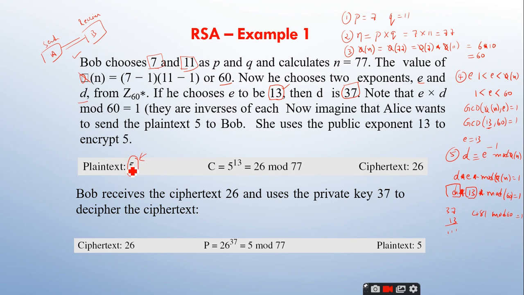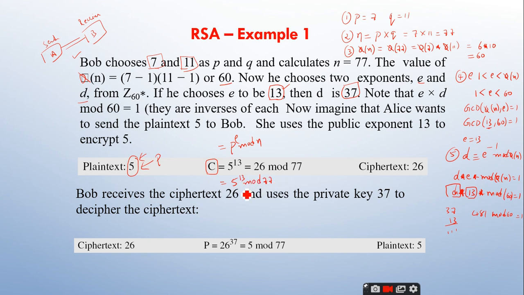Now Alice has to convert this 5 into ciphertext. So she needs to calculate this C, which is given by, P being the plain text, P power E mod n. What is P? 5. What is E? 13. So 5 power 13 mod 77.